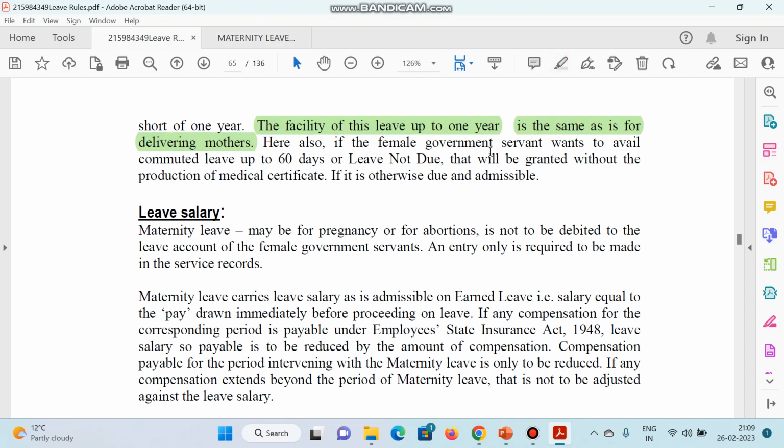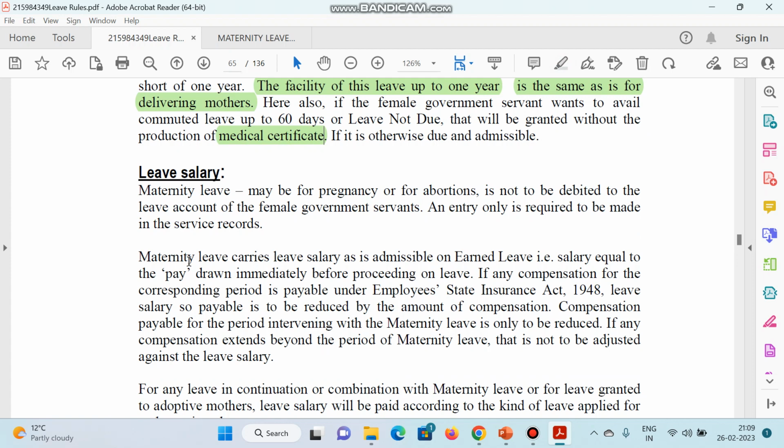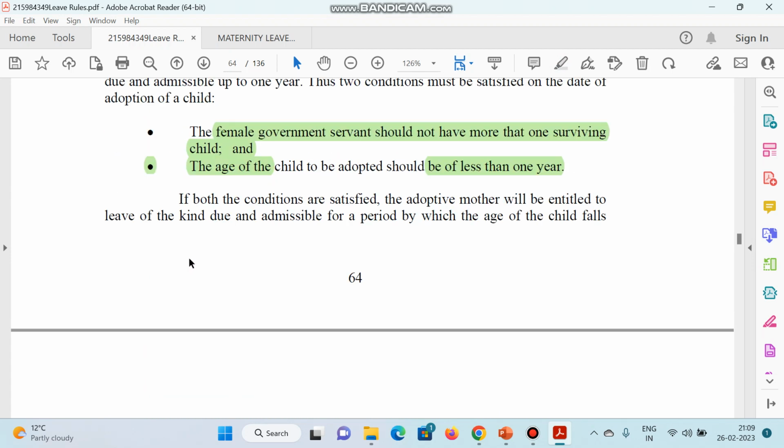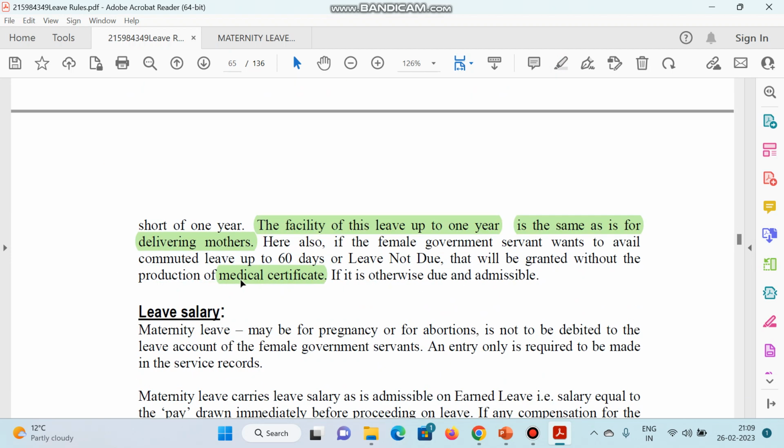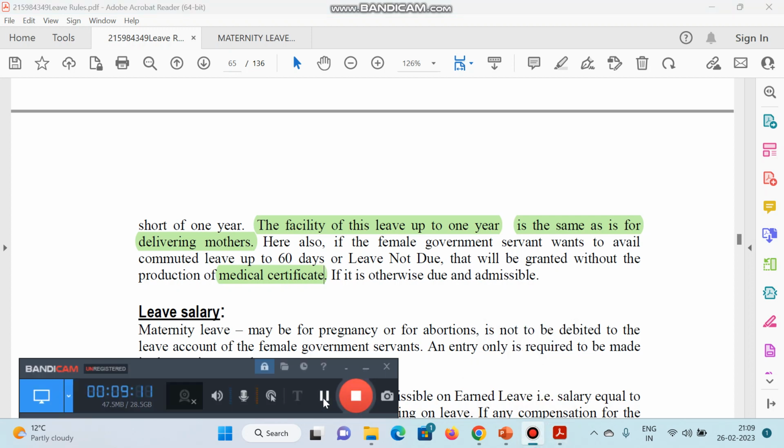Here also, if a female government servant wants to avail commuted leave up to 60 days or leave not due, this will be granted also without the production of a medical certificate. So again, a very important criterion that is specially meant for, you can see, adoption of a child. So it is also admissible. That is, what is admissible here? Commuted leave or leave not due is also admissible, as the case may be.